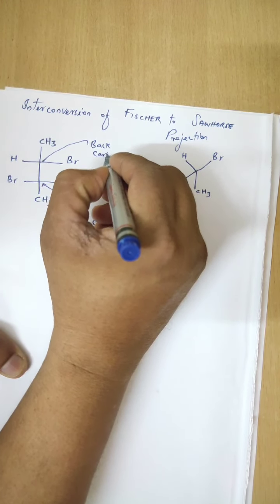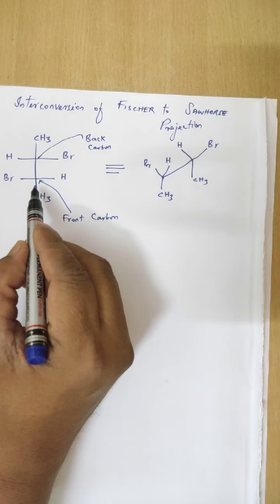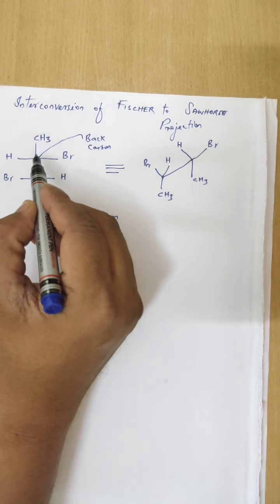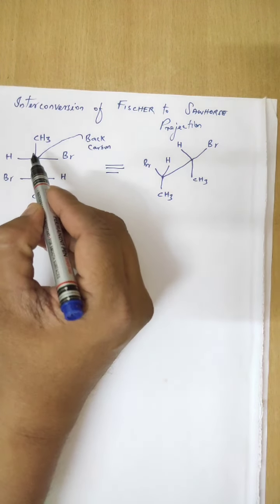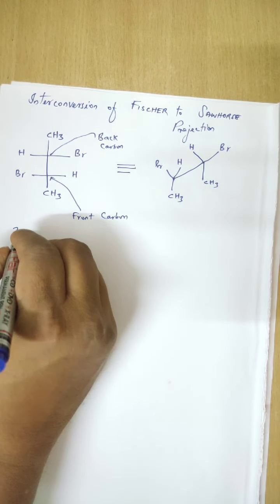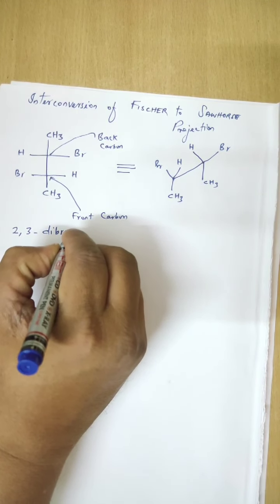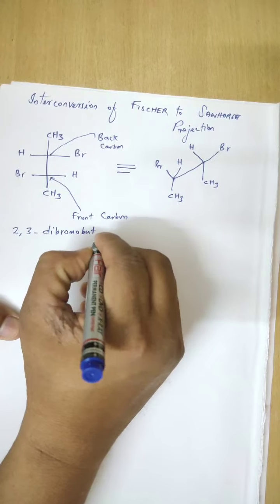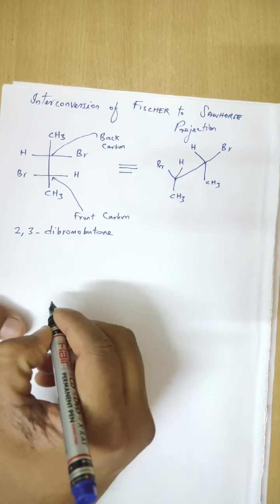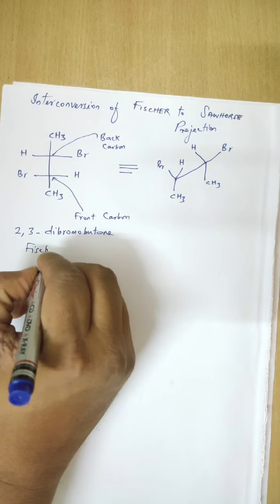There are two carbon atoms present here, one is the front carbon and another one is the back carbon. Now this is 2,3-dibromobutane. This one is a Fischer projection.